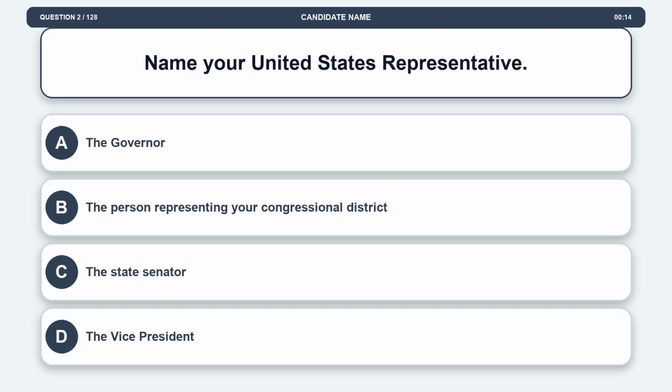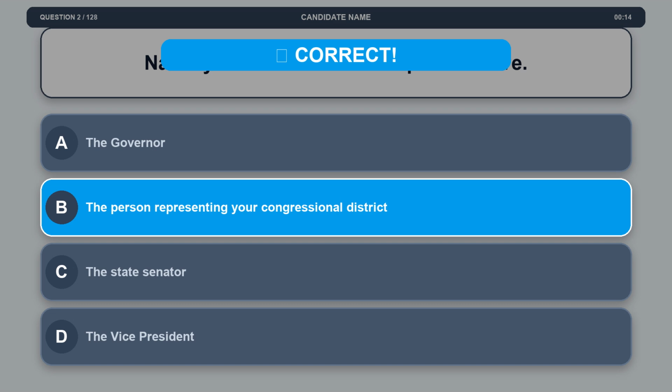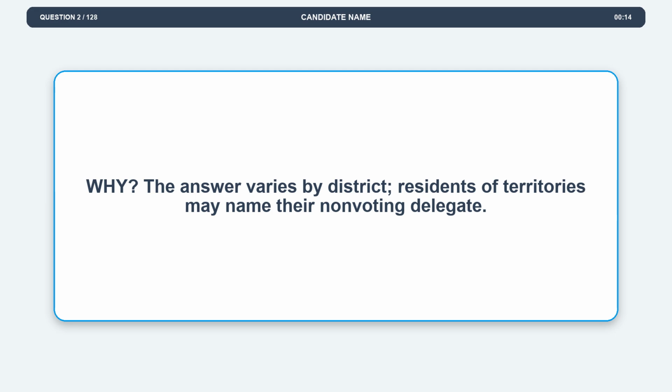Question 2. Name your United States representative. Option A, the governor. Option B, the person representing your congressional district. Option C, the state senator. Option D, the vice president. The correct answer is option B, the person representing your congressional district. Explanation. The answer varies by district. Residents of territories may name their non-voting delegate.